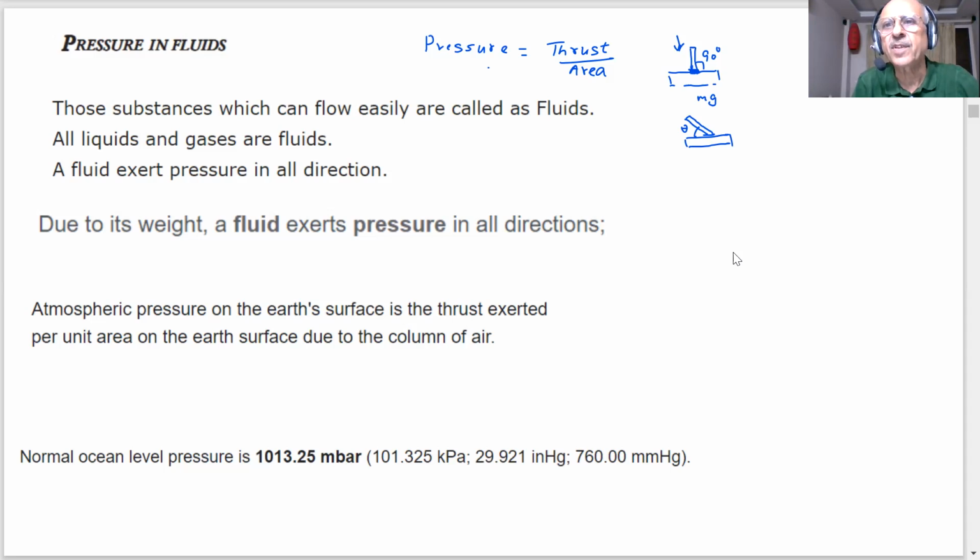Mass is same. It still has m mass, students. And the value of g is still there. But what do you think? The pressure is same here, or how do we calculate the pressure in this case now? The pressure will not be same. So how do we say that then? Because we want the pressure as thrust, not the force. That's the reason I'm saying thrust, student. Pressure is thrust per unit area, or perpendicular force.